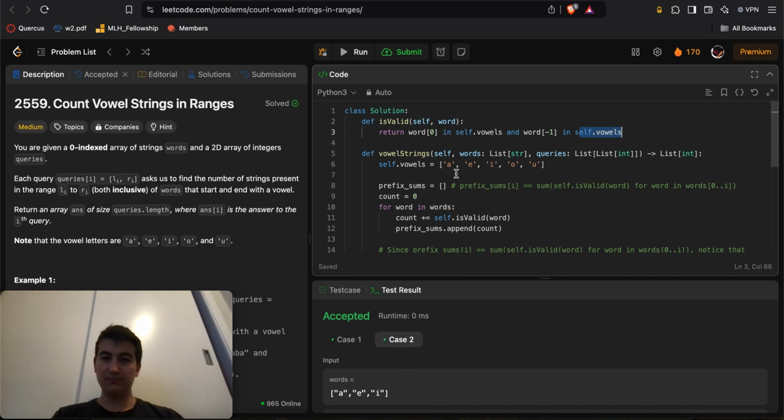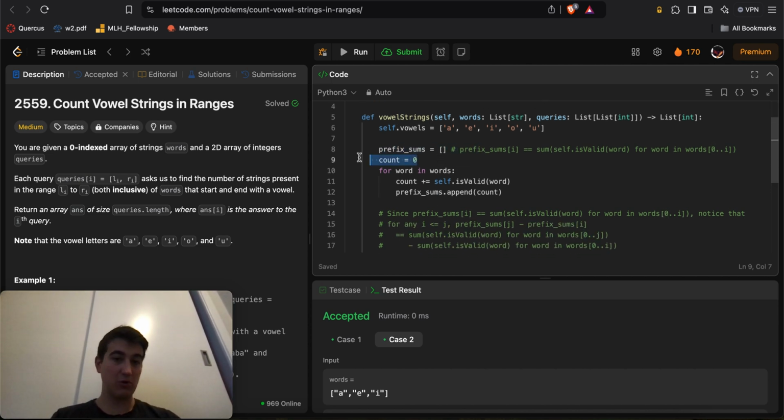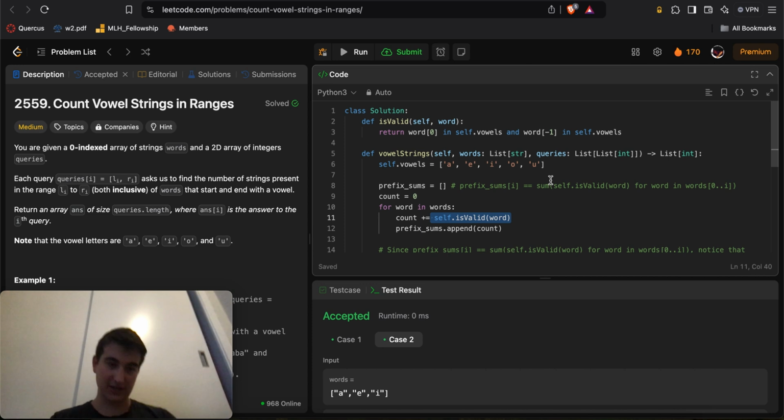And so essentially what I did is prefix sums. From the very beginning, we have 0 words that start and end with a vowel, and then I loop over every single word, and every time I see a new word that is valid, starting and ending with a vowel, I augment my count. Here I'm doing plus equals a boolean, sorry. When it's true, that's going to be +1. When it's false, that's going to be +0. I'm just kind of abusing Python notation here.